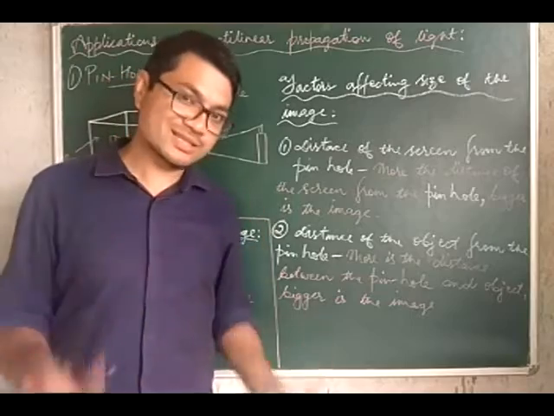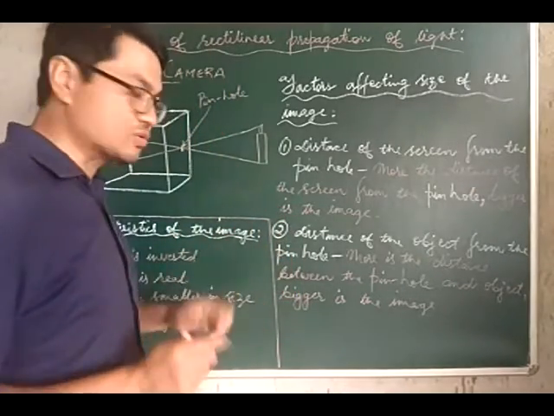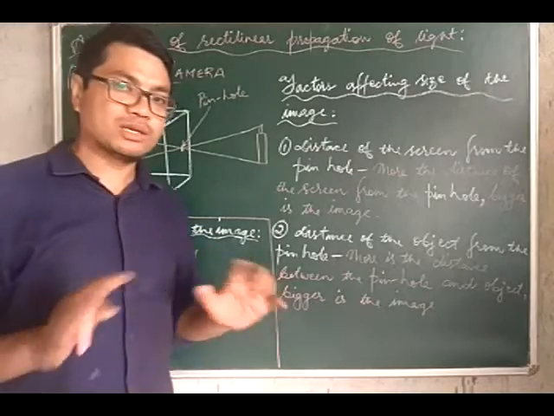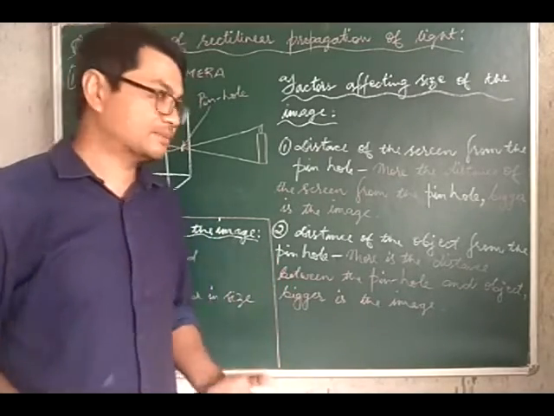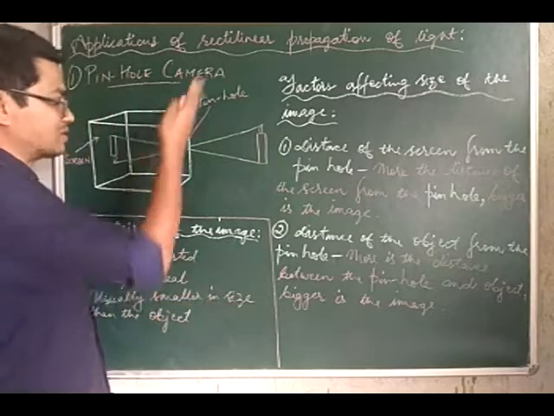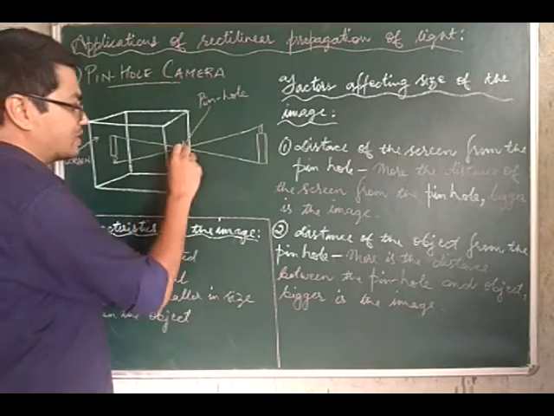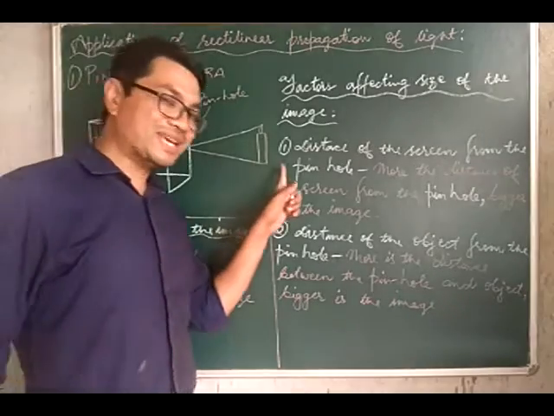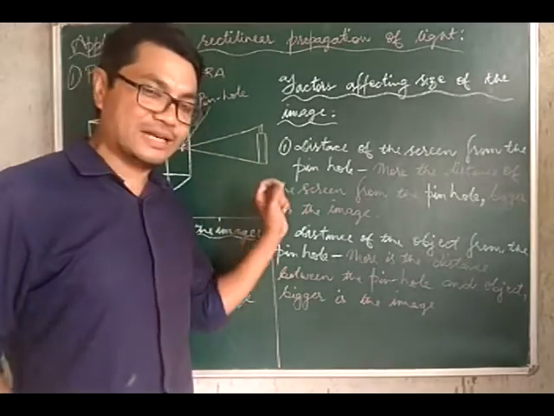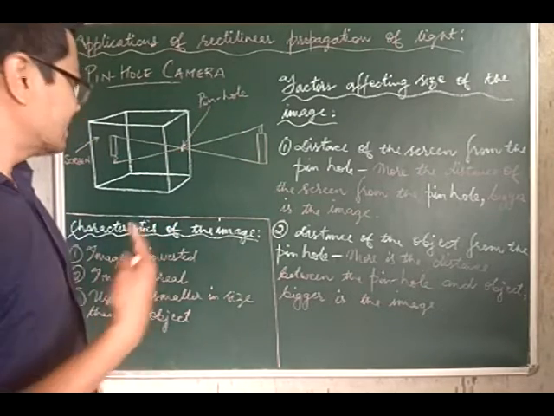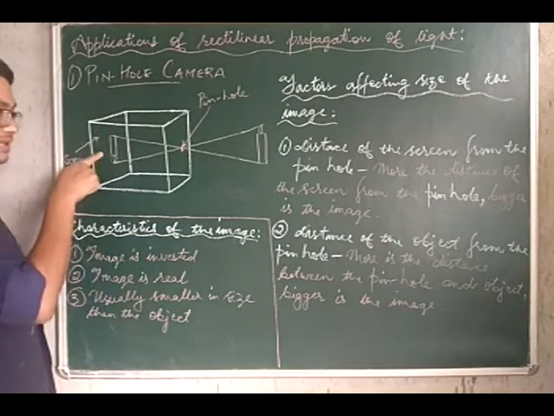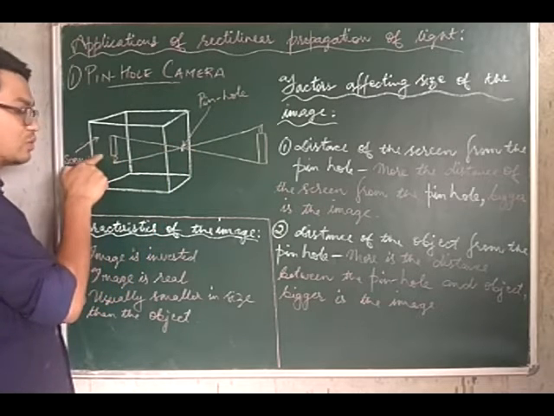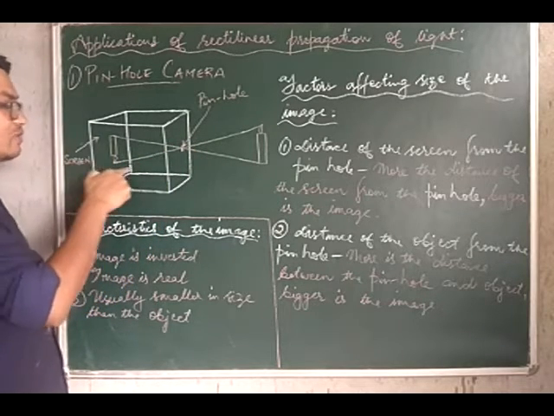We've actually already discussed this, so very briefly let me give you a recap. It is simply a box. You can make a pinhole camera out of a cardboard box, which of course, since it's a box, is closed from all sides. Now what you do is you make a very small hole, such that when you place an object, could be a burning candle, in front of the pinhole, then the side opposite to the side containing the pinhole will be your screen.